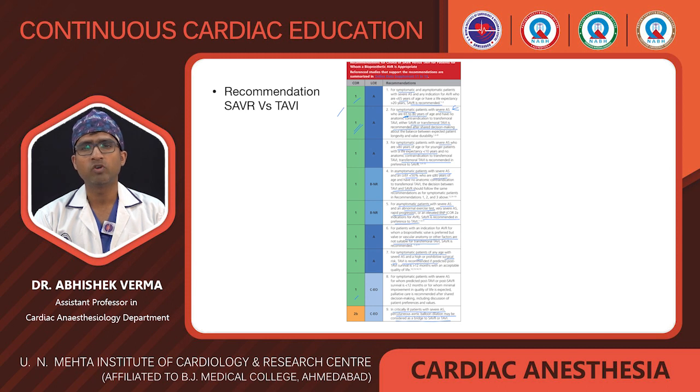Now the vascular anatomy: if the patient was indicated for the AVR for whom the bioprosthetic valve is preferred, but the valve or vascular anatomy or other factors are not suitable for the transfemoral TAVI, then the surgical aortic valve replacement is recommended. And this is class 1 also. Class 1 also for symptomatic patient of any age with severe AS and a high surgical risk, TAVI is recommended if predicted post-TAVI survival is more than 12 months with acceptable quality of life.